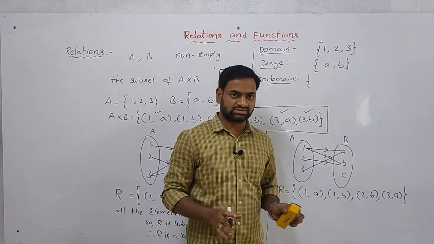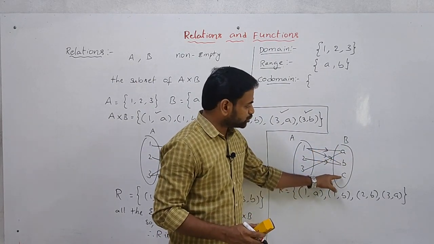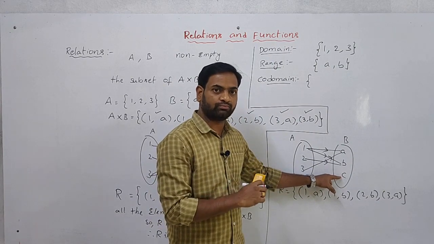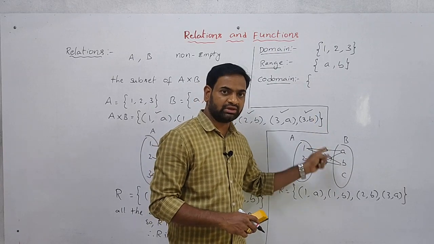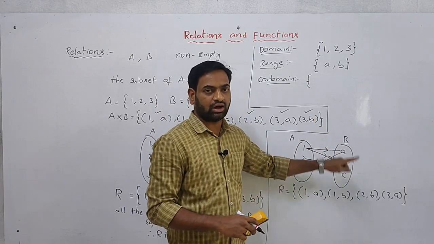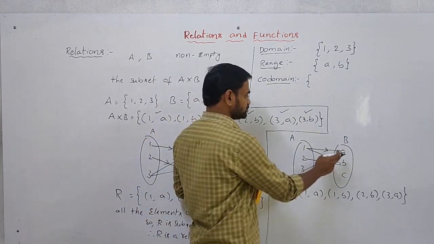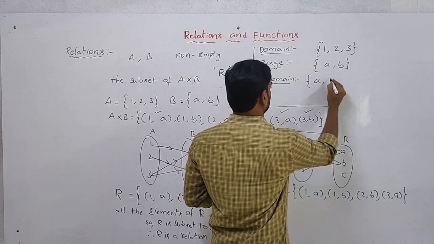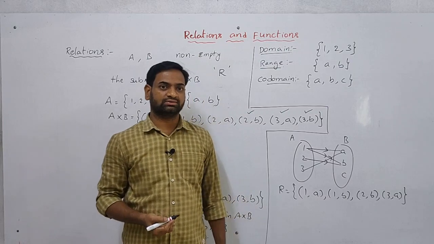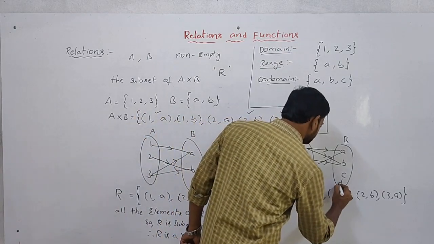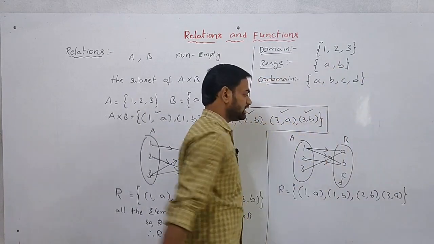Here some elements A comma B are in the mapping, but there is no mapping for C. Even though, whether the elements are in the mapping or not, all the elements of B are the codomain. So A comma B comma C is the codomain. Suppose you have D also here. So what is the codomain now? D also: A, B, C, D.